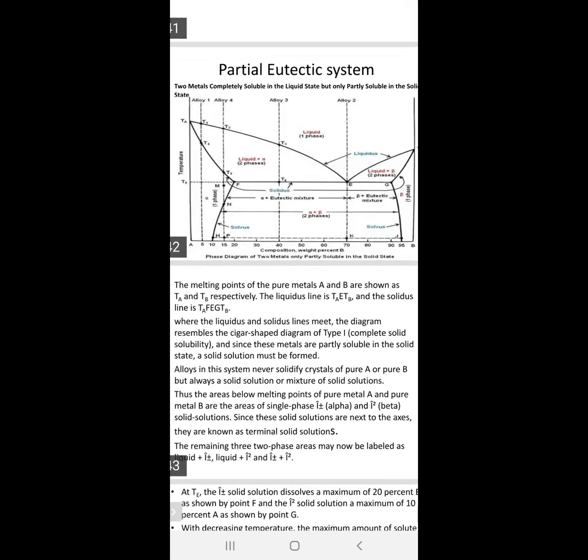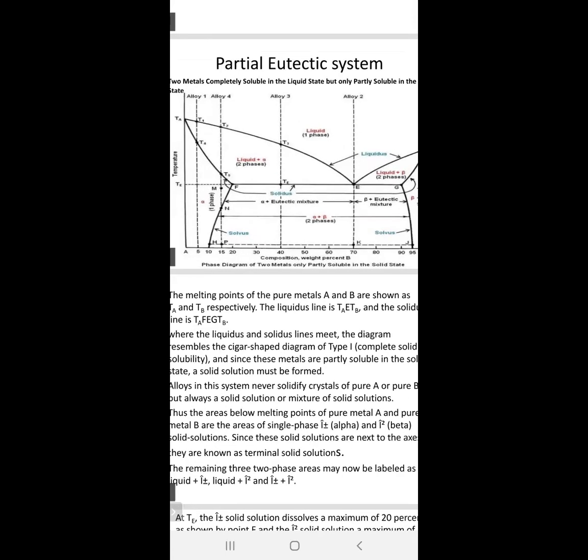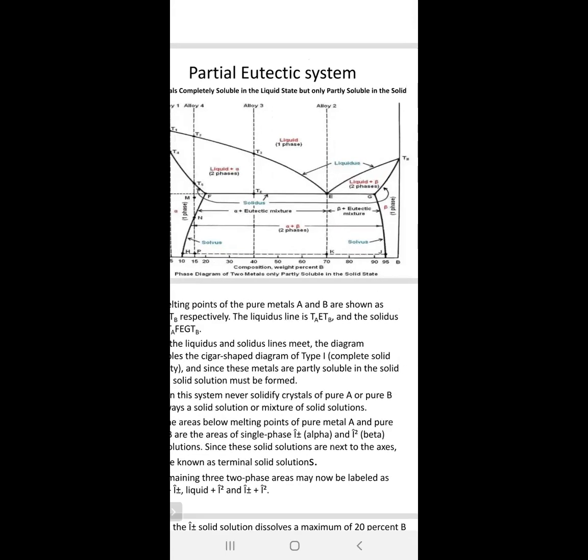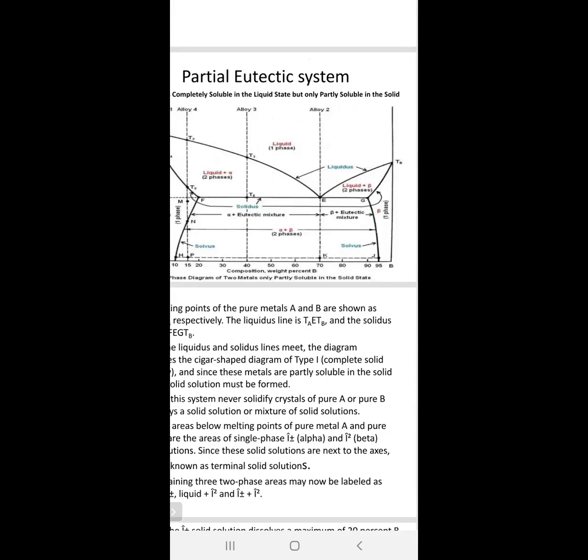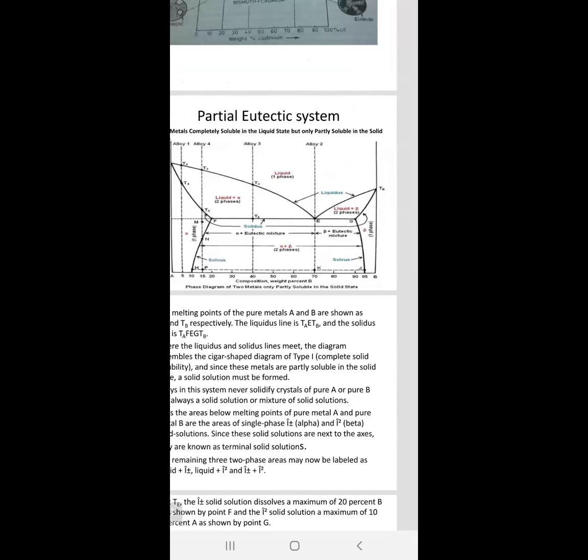Here that is the total liquid phase. Next one is two phases. Two phases means here liquid plus alpha, liquid plus beta. Here alpha plus eutectic, beta plus eutectic. Yes, here all are phases.